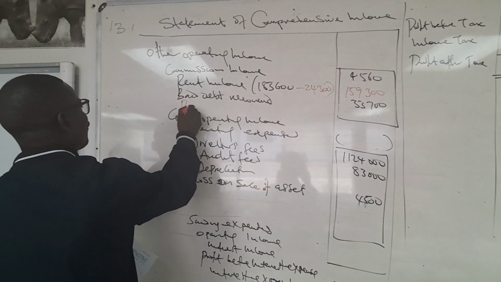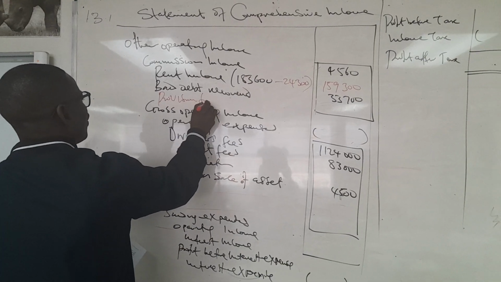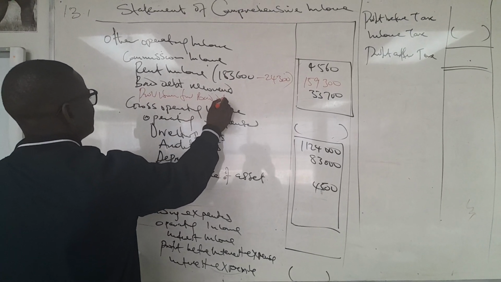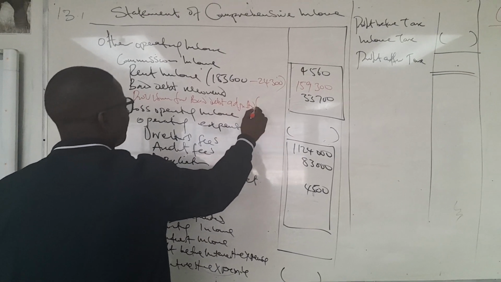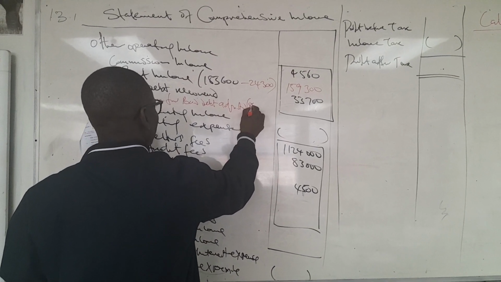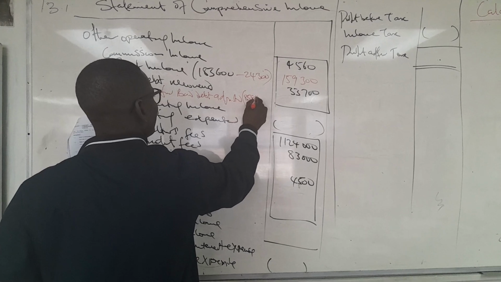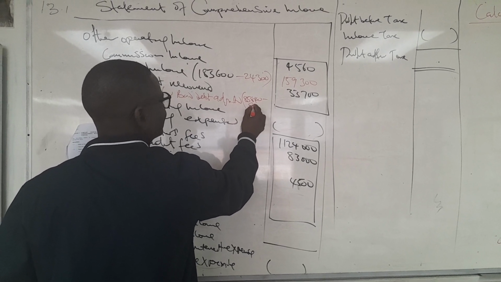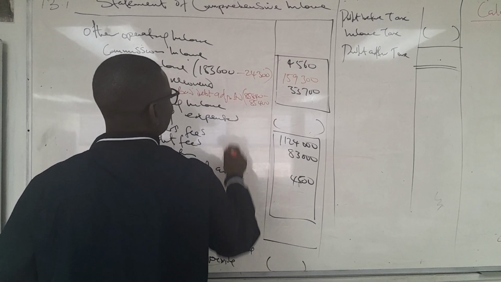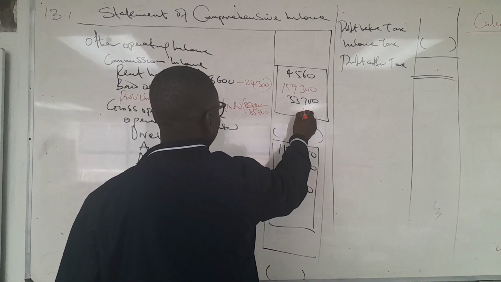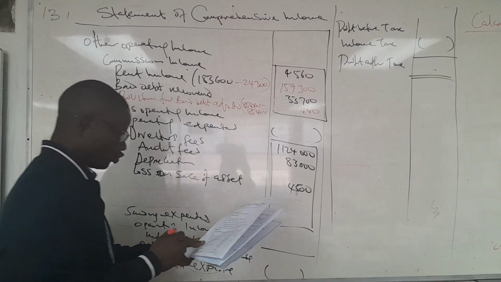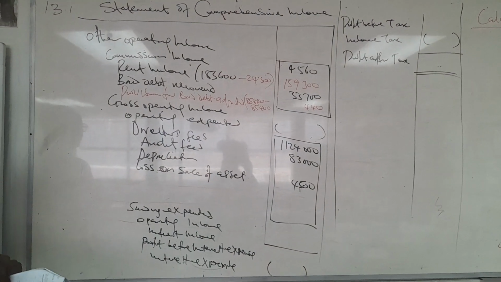That means the provision for bad debt adjusted will be 85,840 minus 85,400, meaning that we have a difference of 440. 440 will be a decrease in our provision.